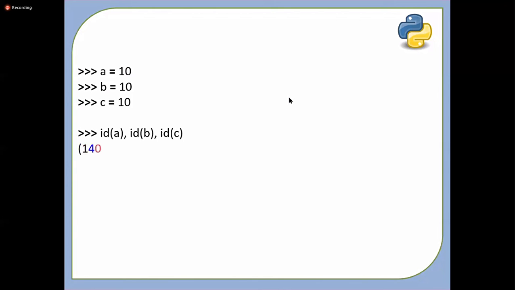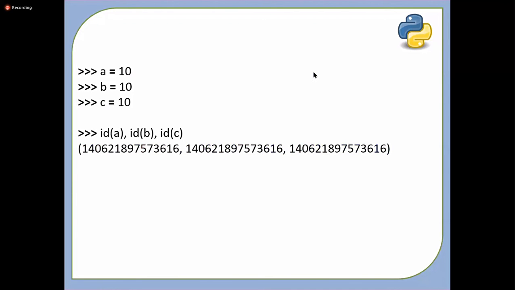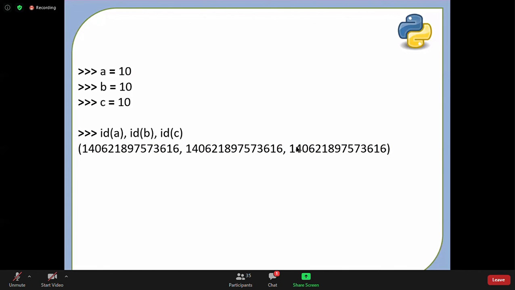All of them will have the same address. This proves that one object is getting created. If the addresses are same, it means only one object is getting created. Not only 3, if you create many variables also, it will use the same object.